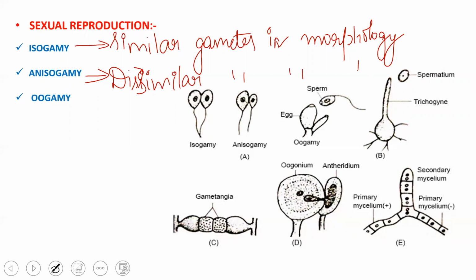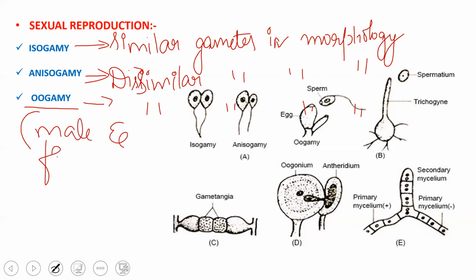Dissimilar gametes in morphology. In anisogamy, we do not generally differentiate it as male or female. Whereas in case of the third group, even though they are dissimilar in morphology, we refer to them as male and female. But in anisogamy, we don't refer to it as male and female. So anisogamous and oogamous types both have dissimilar gametes in morphology, whereas isogametes have similar gametes in morphology. Iso means similar, aniso means different.